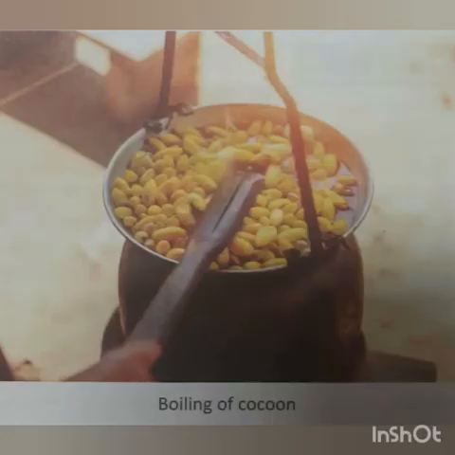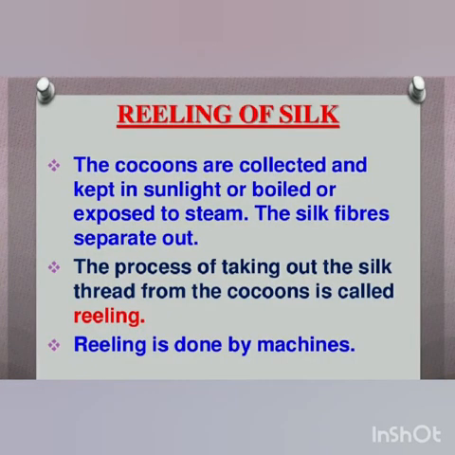In the boiling process, a lot of cocoons are put in a steam oven for 10 to 15 minutes to kill the larvae inside them, and this process is called stifling. Boiling also helps to loosen the strong cocoon fibers. The silk fibers from many boiled cocoons are separated to weave the fabric, and this process of drawing silk fibers from the boiled cocoon is called reeling of silk. Special machines are used for reeling.